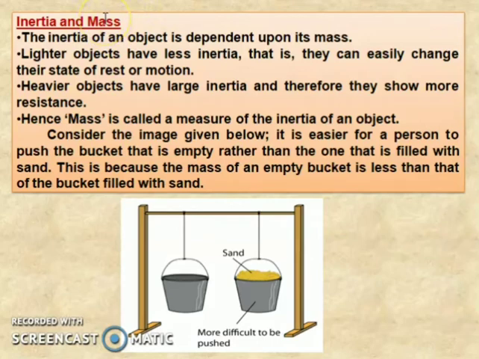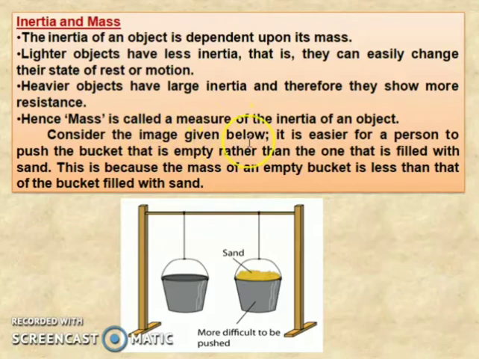Now there is a relationship between the inertia and mass, so that we can see the inertia of an object depends upon its mass. Lighter objects have less inertia, that is, they can easily change their state of rest or motion. Heavier objects have larger inertia, therefore they show more resistance. Hence, the mass is a measure of the inertia of an object.